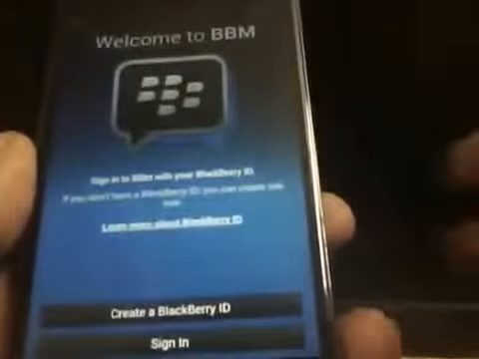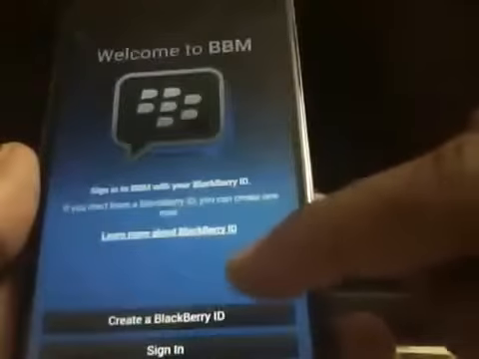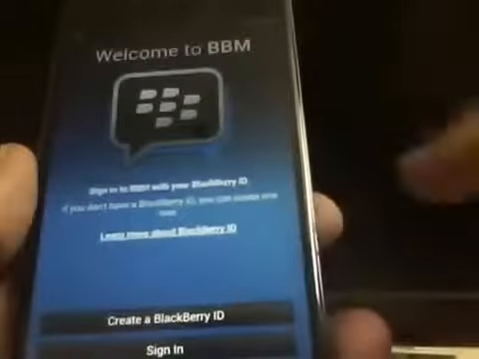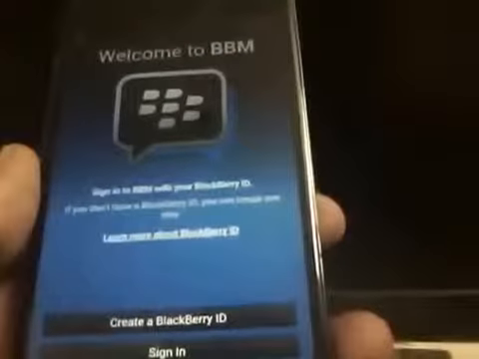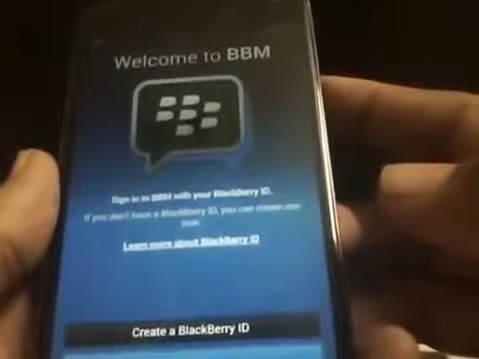Today I am going to show you the first look of BBM. So if you don't have the BlackBerry ID, just tap on create a BlackBerry ID and go through the process and sign up for a new BlackBerry ID. I already had a BlackBerry ID, so I am going to sign in for now.